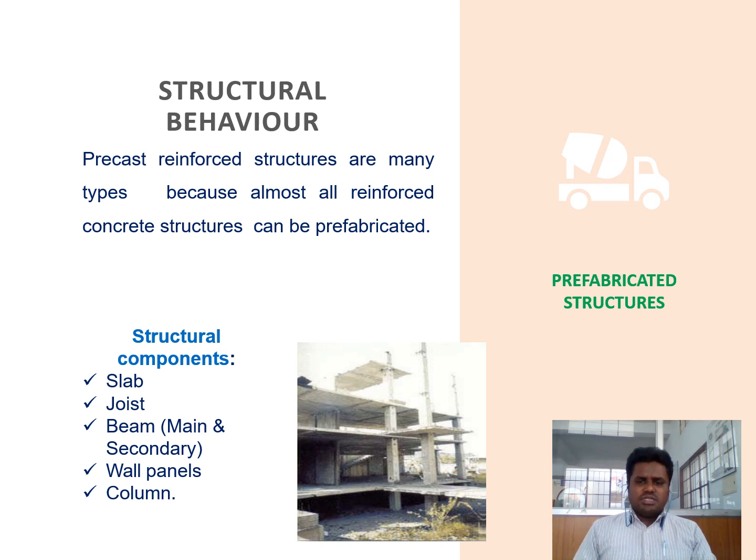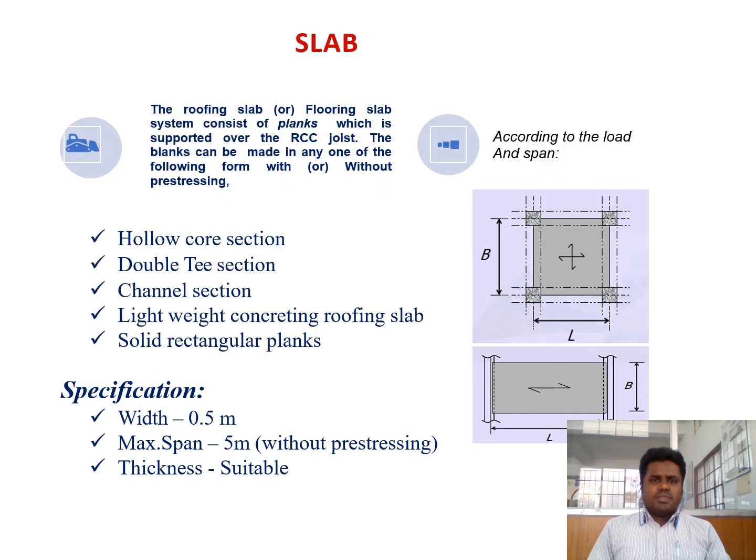Each and every member has a different structural behavior. It depends upon the structural property. So, the prefabricated slab element. For the purpose of roofing slab, or the flooring slab in the first floor, second floor, the system consists of planks which are supported over the RCC joist. The plank can be made in any one of the following forms, with or without pre-stressing.